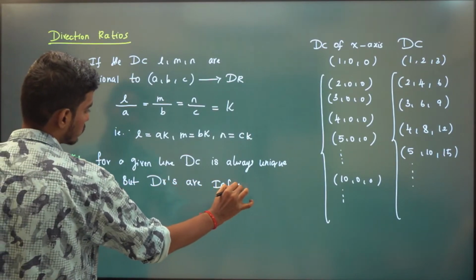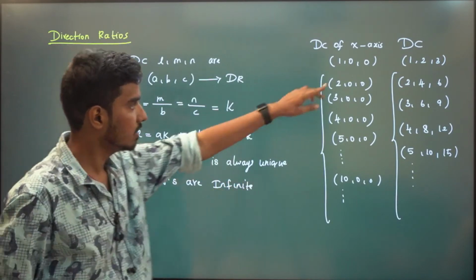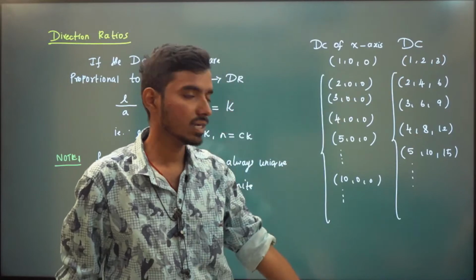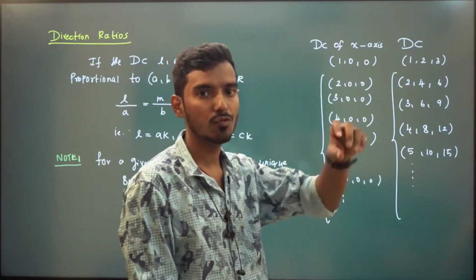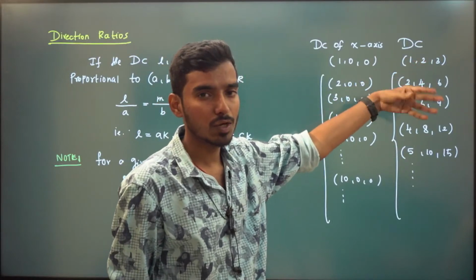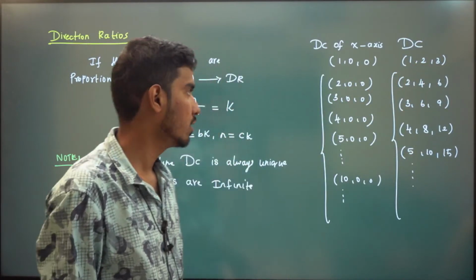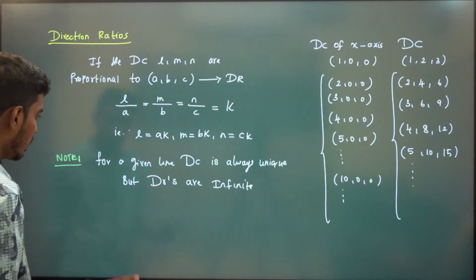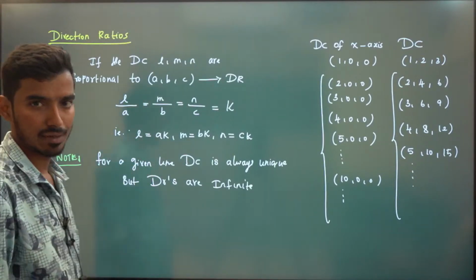Very important note. So you can see, right? This is the direction cosine. So we can form an infinite number of direction ratios. You just have to multiply by some k here. K can be any real number, right? Okay. So for a given line, DC is always unique, but DRs are infinite.